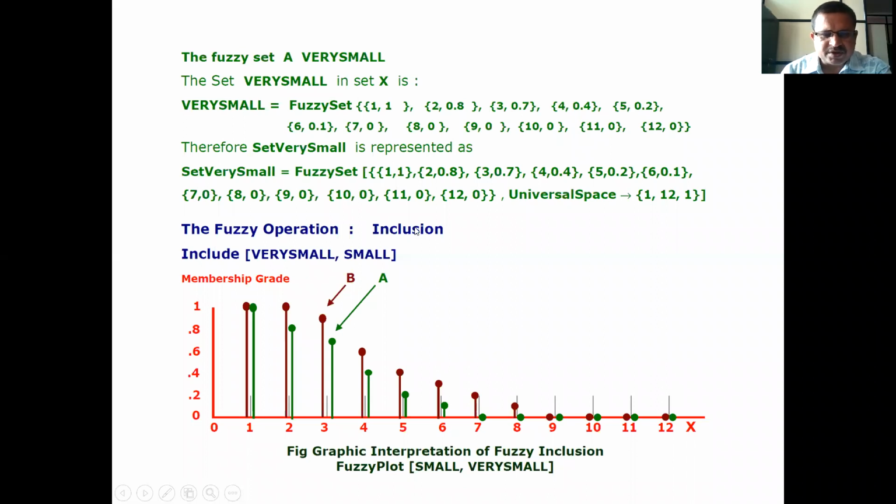Therefore, the fuzzy operation inclusion, that is include (very small, small), is the set of very small and small. Now we have to represent these things graphically.